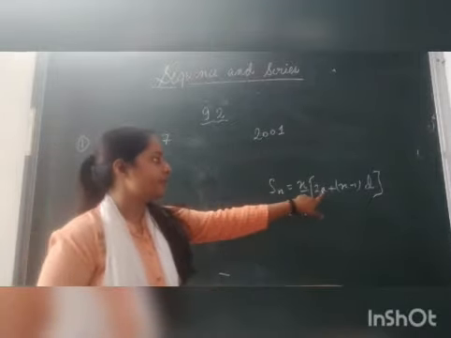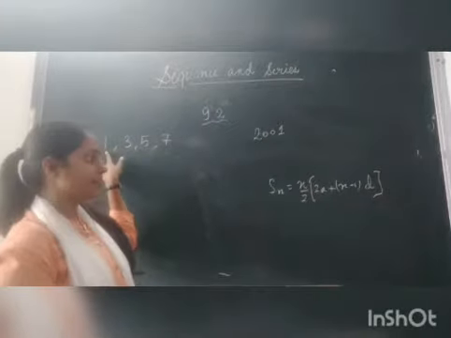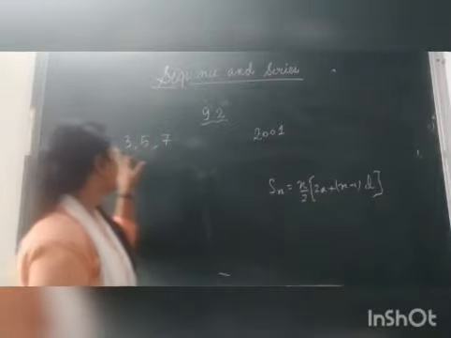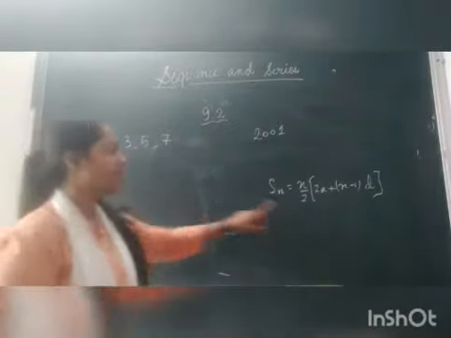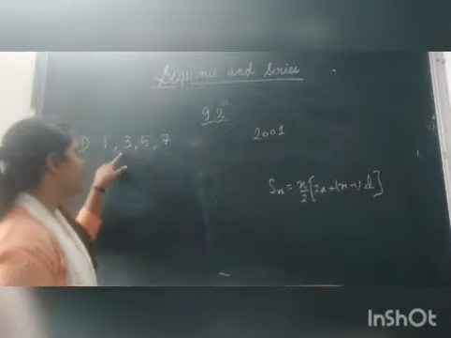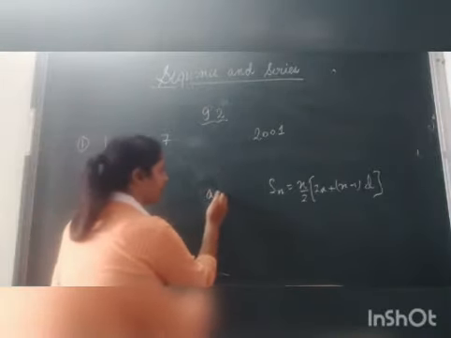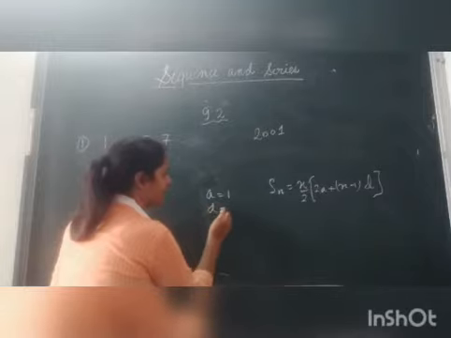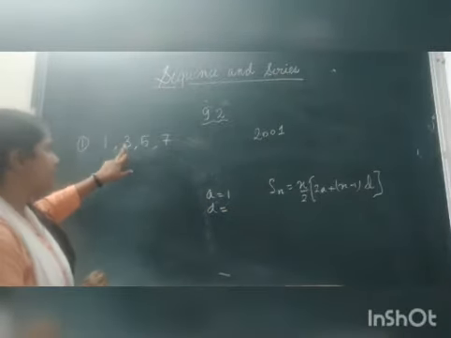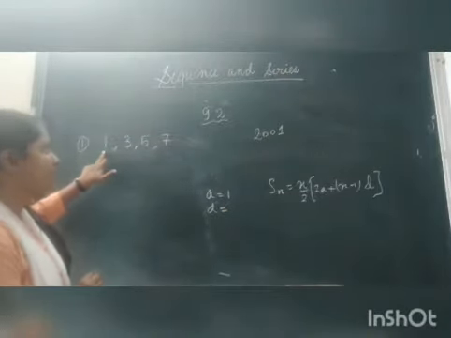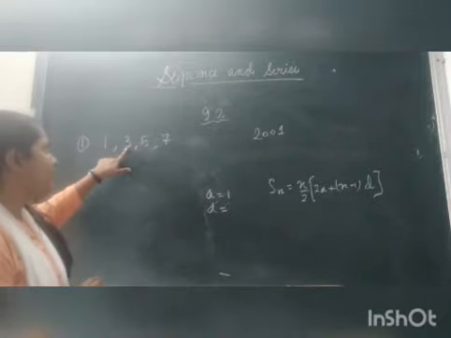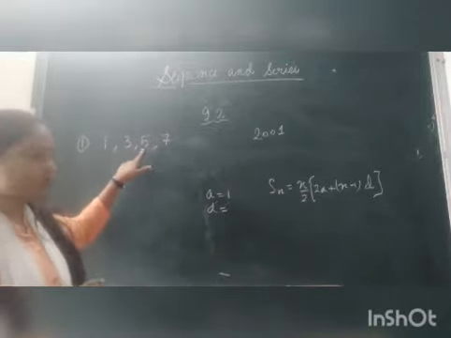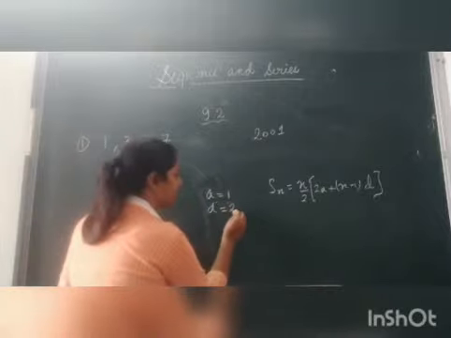See, here we have a, so we have the value of a. That is a is equals to 1. Then we have d. What is the value of d here? Here the common difference is the second term minus first term. 3 minus 1, that is 2. Or 5 minus 3, that is 2. 7 minus 5, that is 2. The value of common difference is 2.